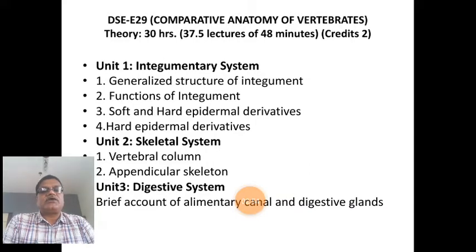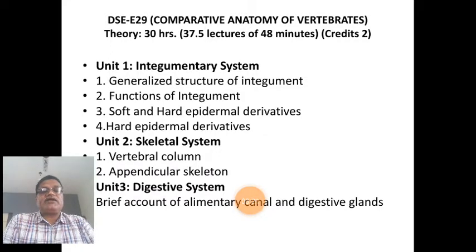So about unit number 3, digestive system, we are going to discuss a brief account of alimentary canal and digestive glands. As you very well know, the digestive system consists of alimentary canal and digestive glands.